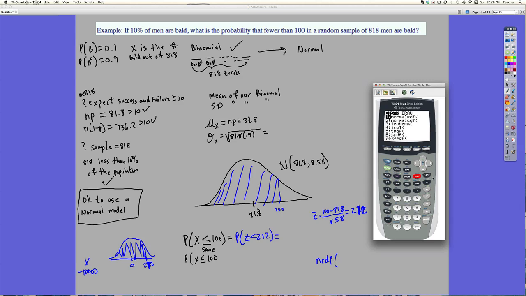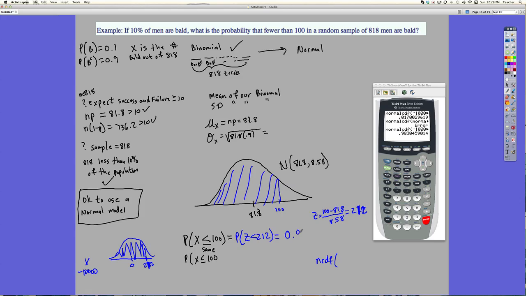Okay, so it jumped on because I already started doing it over again. So I'll just do it over again. 2.12. I already stored this number. I stored this in B, if you remember, so I could do alpha B. Okay, so it's going to be about 98.90.